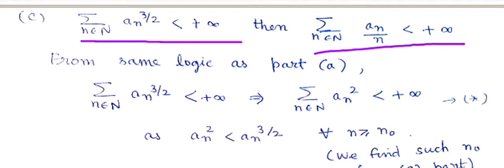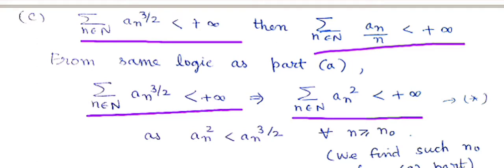Because it is given that summation an to the power 3 by 2 is a convergent series, then obviously summation an square is convergent, because we see in the first part that if summation an is convergent, then summation an to the power 5 is a convergent series. We can argue that for infinitely many terms an is less than 1, and if an is less than 1, then an to the power 2 is less than an to the power 3 by 2.